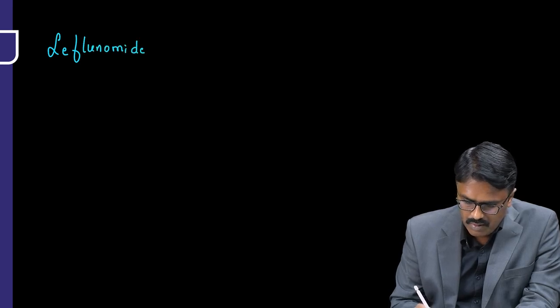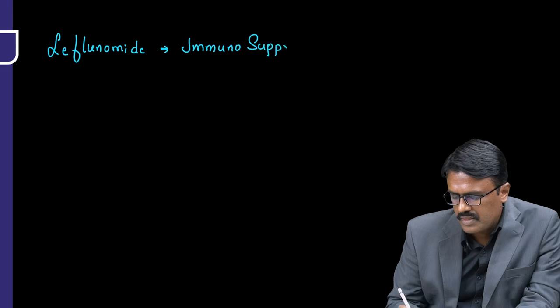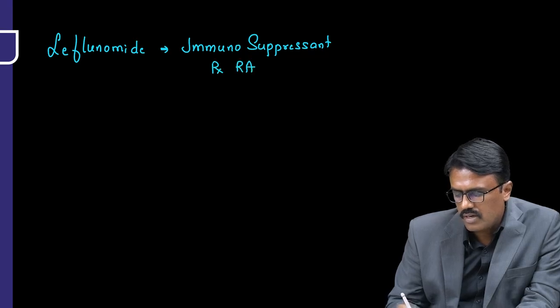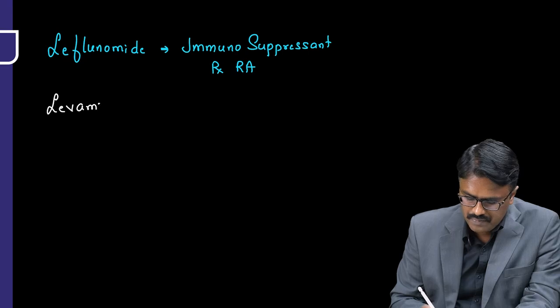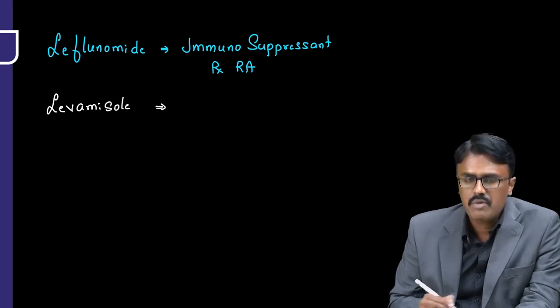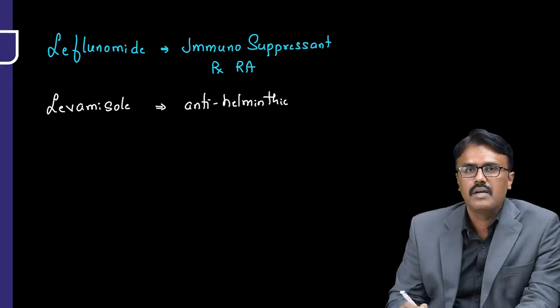Moving on to the other aspect, there is a drug called leflunomide. Leflunomide is an immunosuppressant, and we use it in rheumatoid arthritis. It inhibits an enzyme called dihydroorotate dehydrogenase. Don't confuse with levamisole. Now, levamisole is an anti-helminthic drug, levamisole.